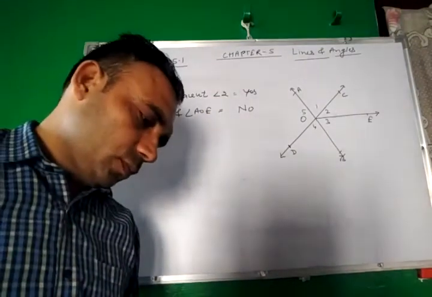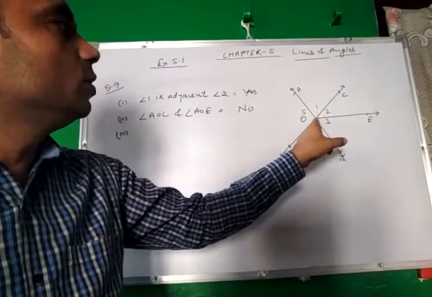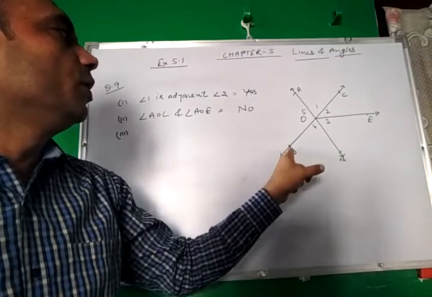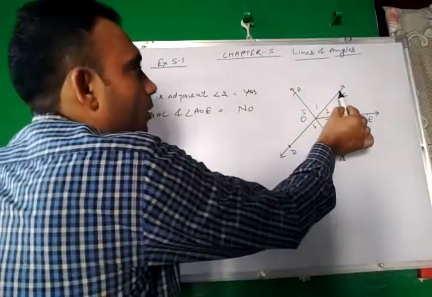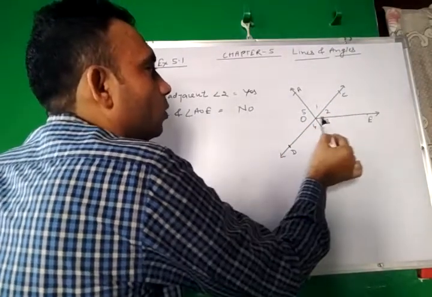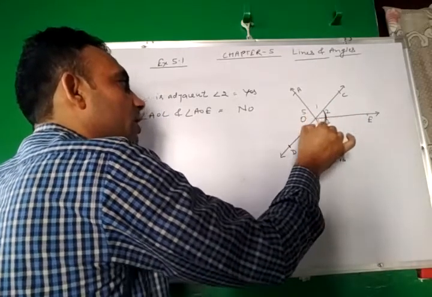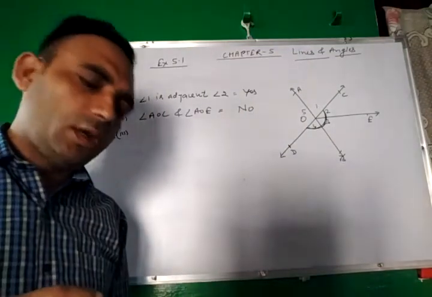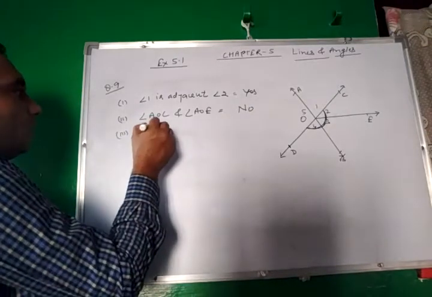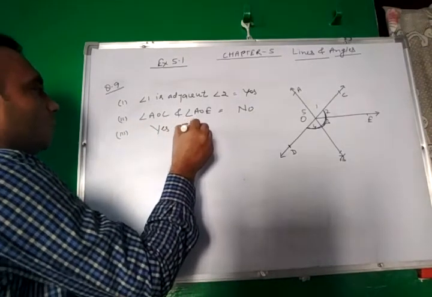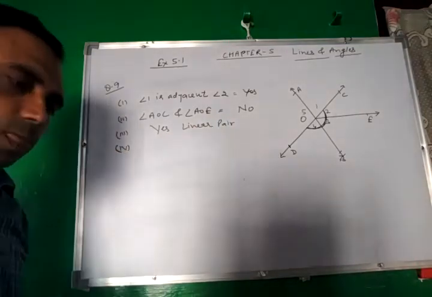Third part, do angle COE and EOD form a linear pair? Here COE and EOD complete this angle. If they complete this angle, CD is a straight line. So these form a linear pair. So angle COE and EOD form a linear pair. Yes, linear pair.